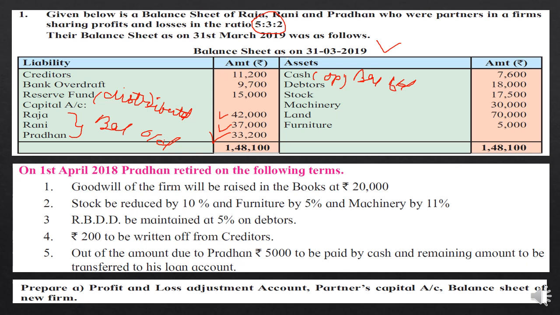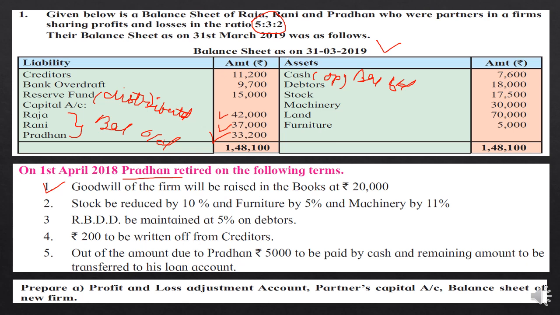So let's read further. On 1st April, meaning in the next year, Pradhan retired. So one of the three partners, whose name is Pradhan, is retiring from the partnership business, and this is the information which is available. So student, no matter whether goodwill is raised or goodwill is written off, whatever the goodwill amount is, even though raised, it will also be distributed among the partners.